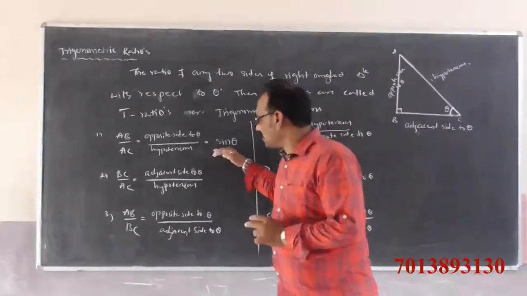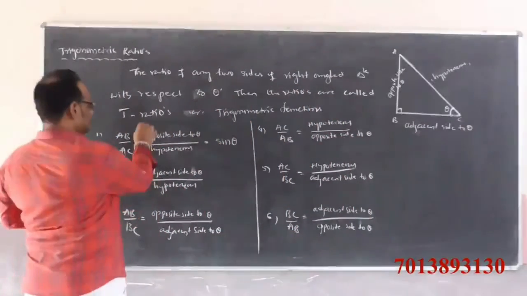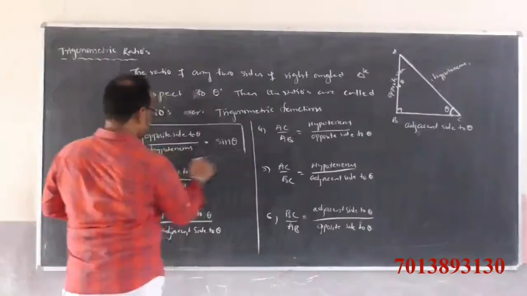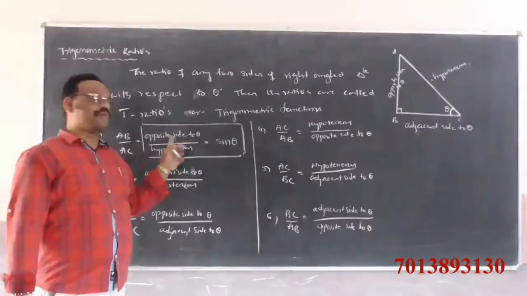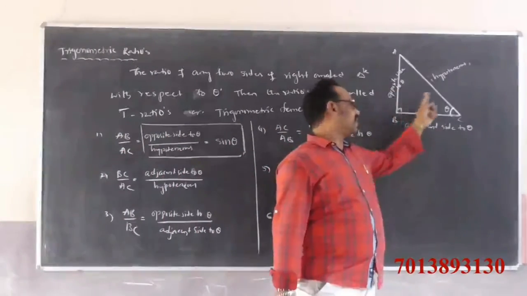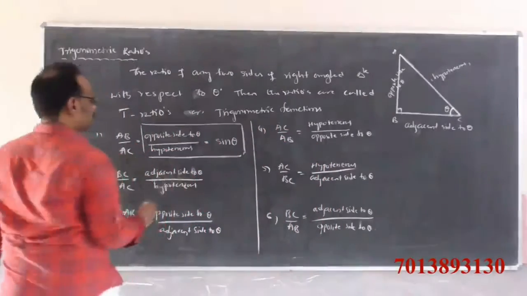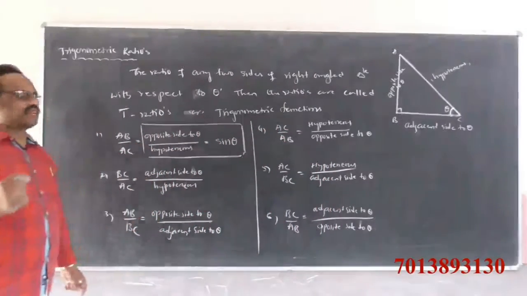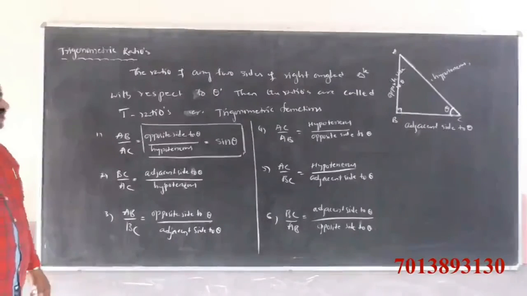So sin theta is equal to opposite side to theta by hypotenuse. They gave one name, that is sine of theta.